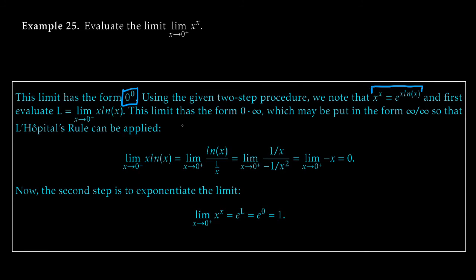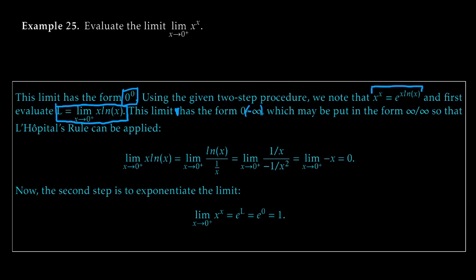So we take this, and we're going to start, just like we said in that last little theorem, by evaluating the limit of the top part. The limit as x goes to 0 from the right of x times the natural log of x. This limit has the form 0 times infinity. Let's check it out. As we're going to 0 from the right, x is going to 0, and natural log of x is really going towards negative infinity, if we want to be very careful here, but who cares? It can get absorbed in the 0, and 0 times infinity, same thing. So it's still not a number, either way.